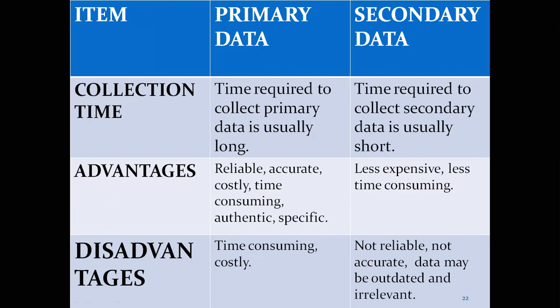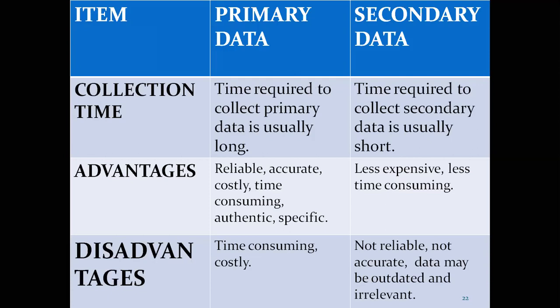So, advantages. Primary data's advantages: the data is more reliable, more accurate, specific, and authentic, but it is costly and time consuming. Whereas in the case of secondary data, it is less expensive and less time consuming.